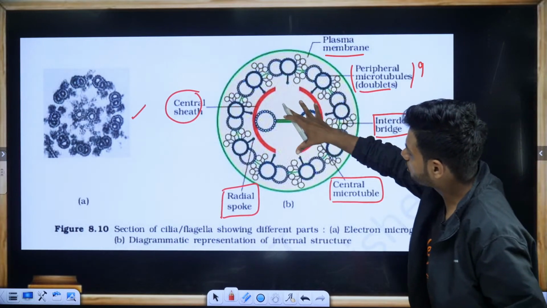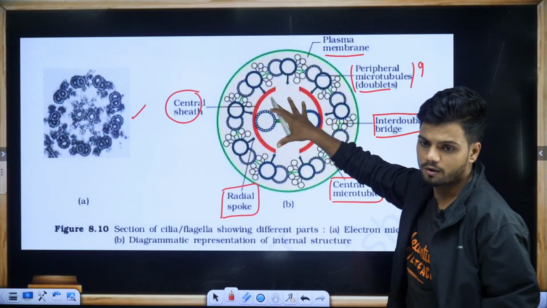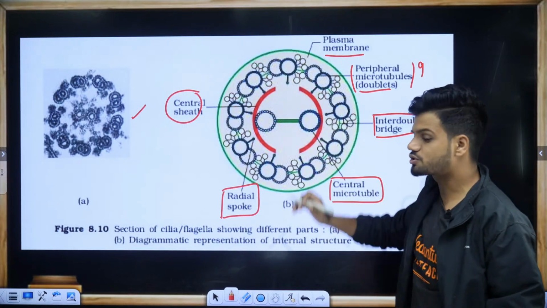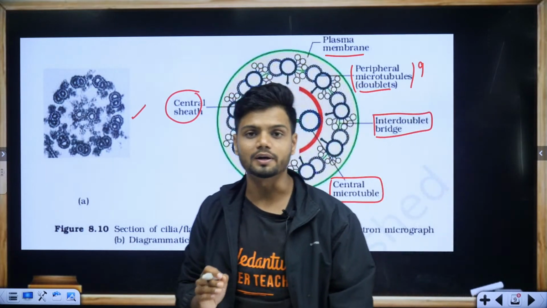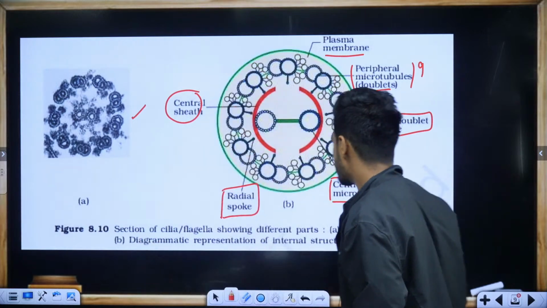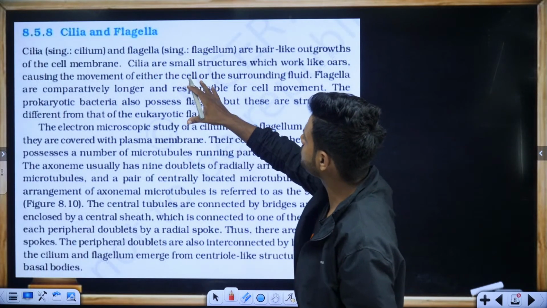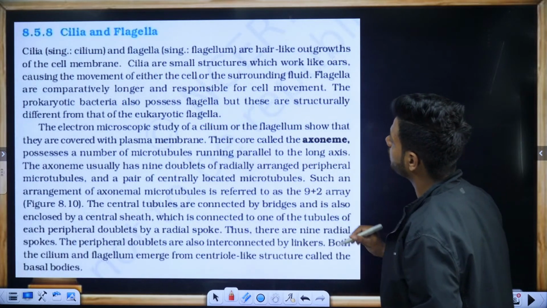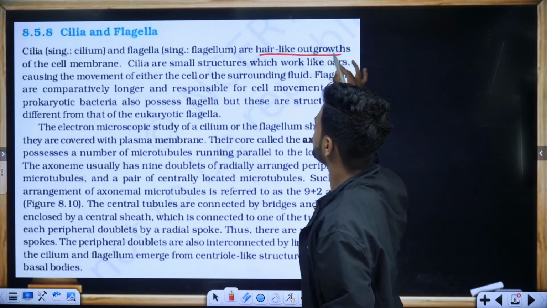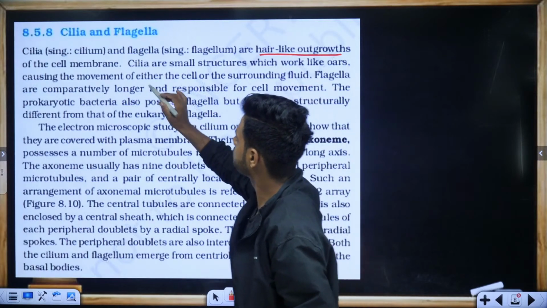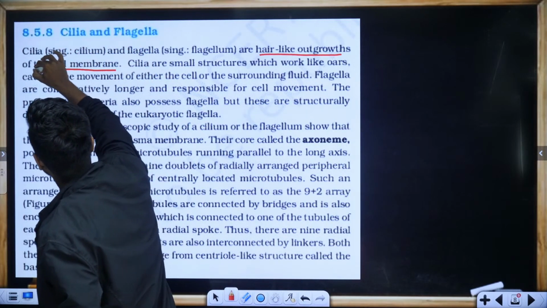This entire thing is called the core, and the other name for this entire core is axoneme. Let's read here. Cilia and flagella are hair-like outgrowths of the cell membrane.